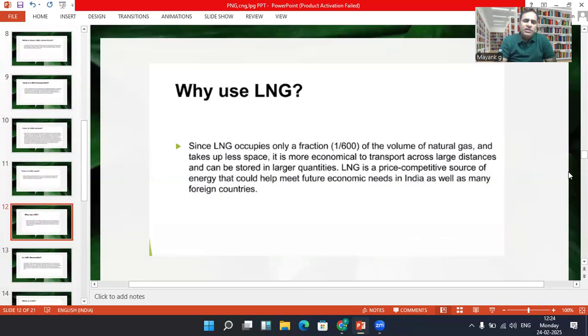Why use LNG? Since it is in liquid form, it occupies only a fraction, 1 by 600, of the volume of natural gas, and it takes very little space. This makes it very economical to transport across large distances and to use in large quantities. LNG is a very price competitive source of energy, and it could meet future economic needs in India as well as many foreign countries.